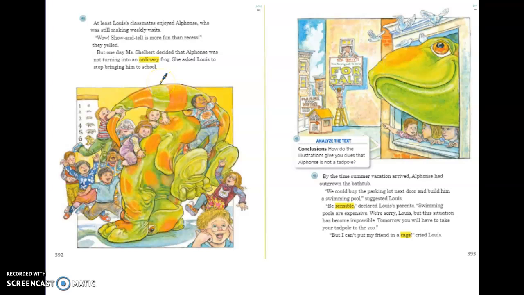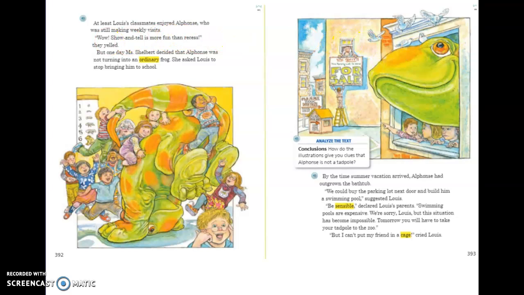But why does she decide that Alphonse was not turning into an ordinary frog? Why does she decide that? So, you have to think about the answer to that. What is happening here? Let's read above the sentence. At least Louis's classmates enjoyed Alphonse, who was still making weekly visits. Wow, show and tell is more fun than recess, they yelled.